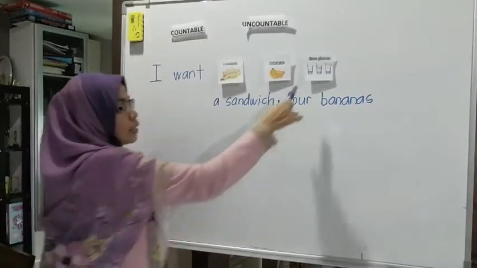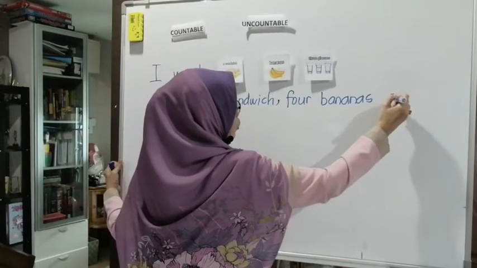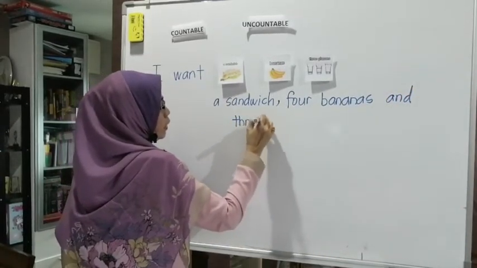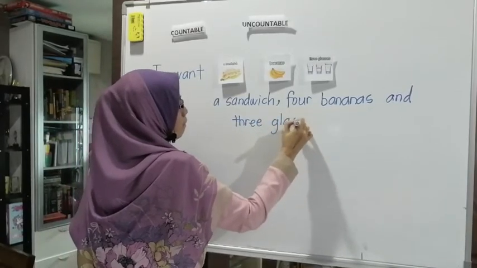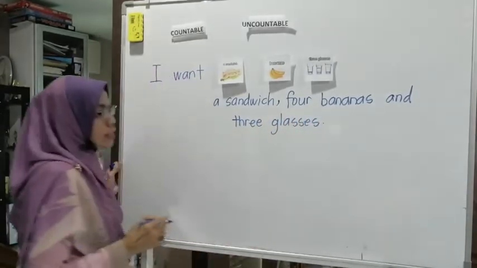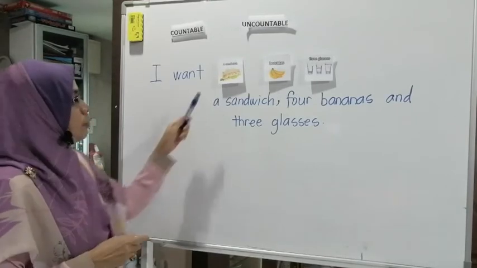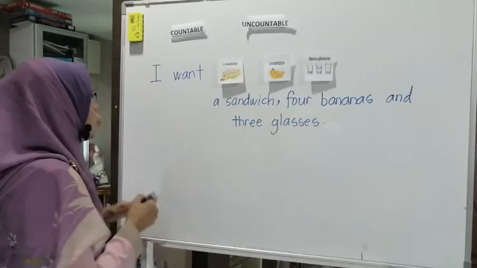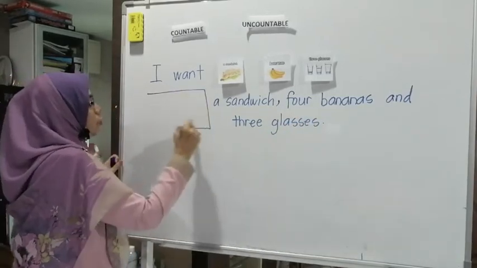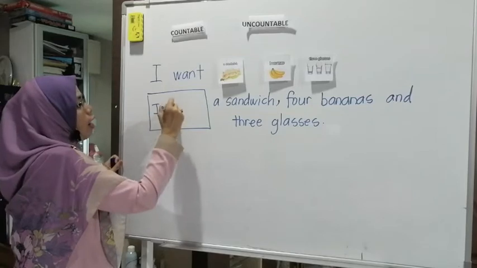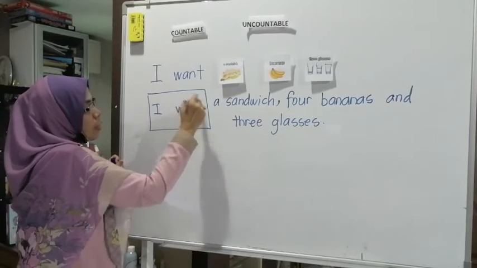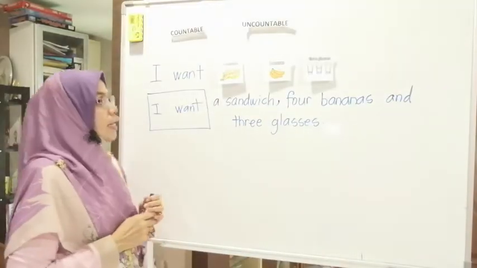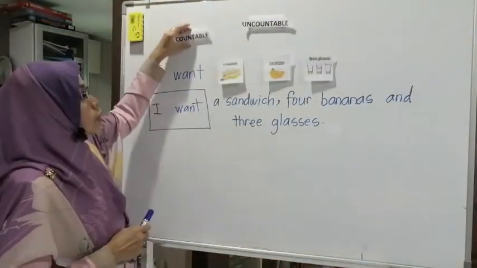3 glasses. So you put the S at the back there, and 3 glasses. It is very easy, isn't it? You just have the picture here and you transfer it into a sentence. So this part will be the same: I want. I want a sandwich, 4 bananas and 3 glasses. That is for the countable.